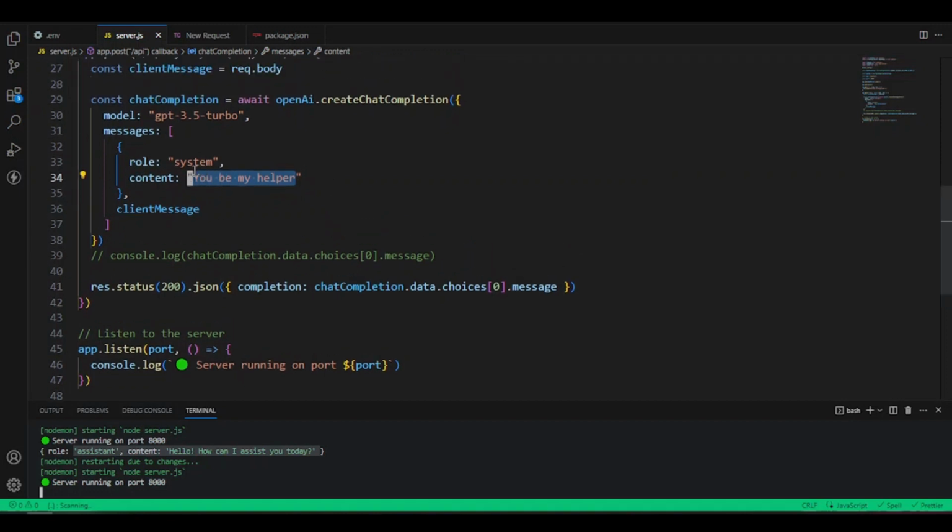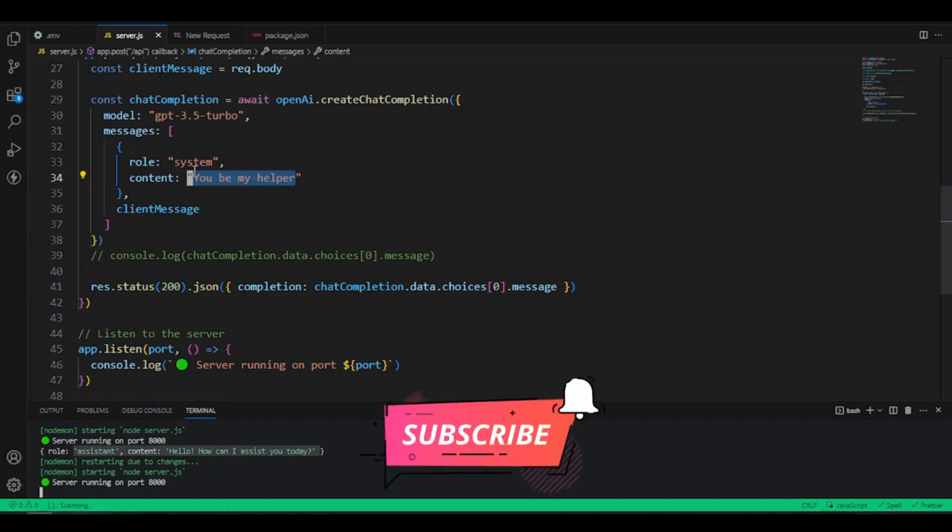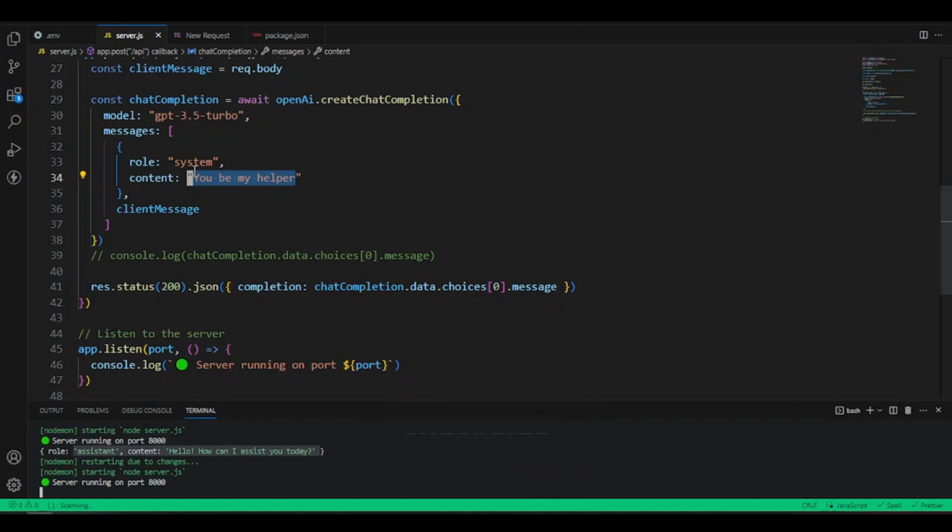So the way we take do am here, this you be my helper. Now this now what we they call few shots learning. And this few shot learning, now just say we dey teach them in a very short way as a prompt. Wetin it be, how it go to be. You get other ways where if you even still customize your model. And if you now want to see video of how we dey fine tune our models, make una let me know. So I go show now how we dey fine tune a model here. But the idea be say we fit fine tune them to wetin you want make it be.